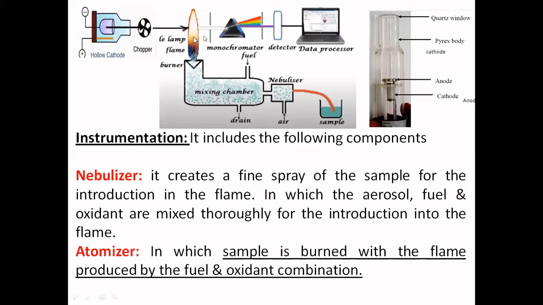This beam is incident on the unexcited ground state metal atoms, the element atoms which are already present in the flame of this burner. The atoms present in the flame, which are in the ground state, absorb the radiation coming from this hollow cathode lamp. How many atoms are present, that much radiation is absorbed. After absorption, some amount of radiation is transmitted, and that is passed through this monochromator.